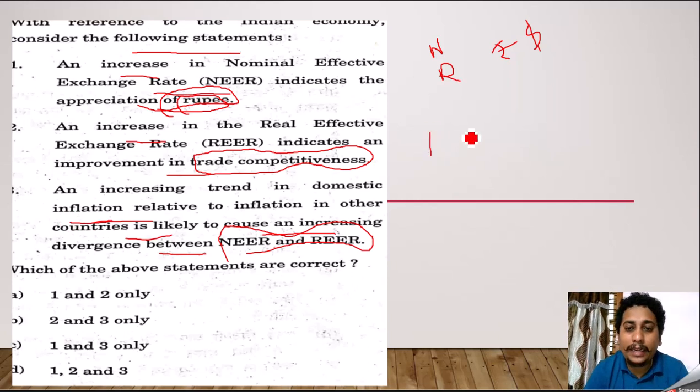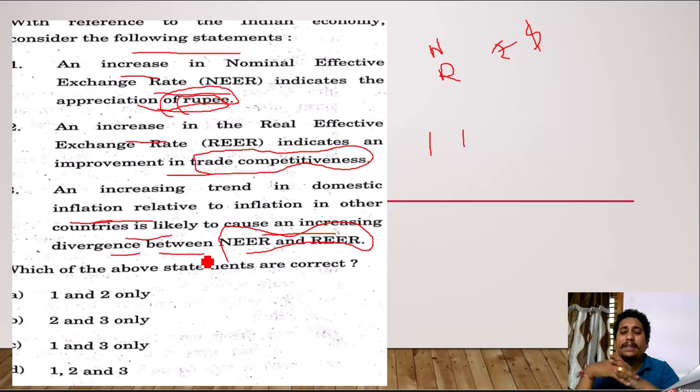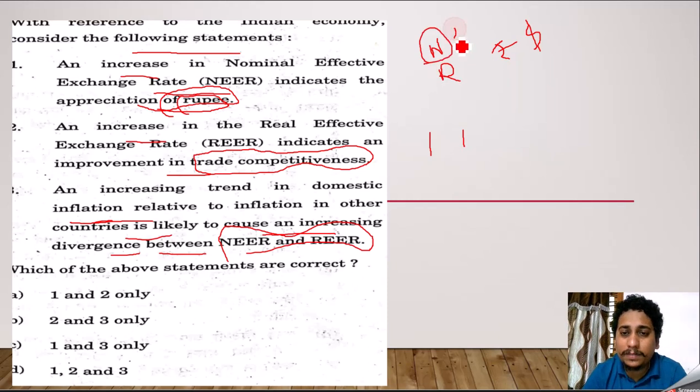For example, if both India's and Pakistan's inflation are increasing, then what is the possibility? It is likely to cause an increasing divergence between NEER and REER. Absolutely, yes, there can be a divergence. For example, the nominal effective exchange rate comes out to be 70 rupees and the real effective exchange rate goes to 60 rupees. So this kind of divergence can definitely be possible.